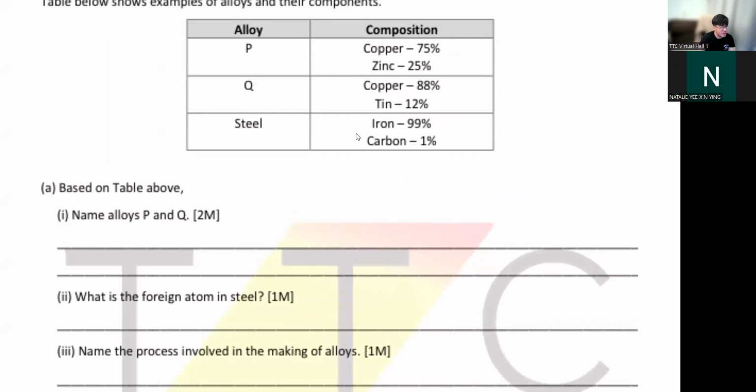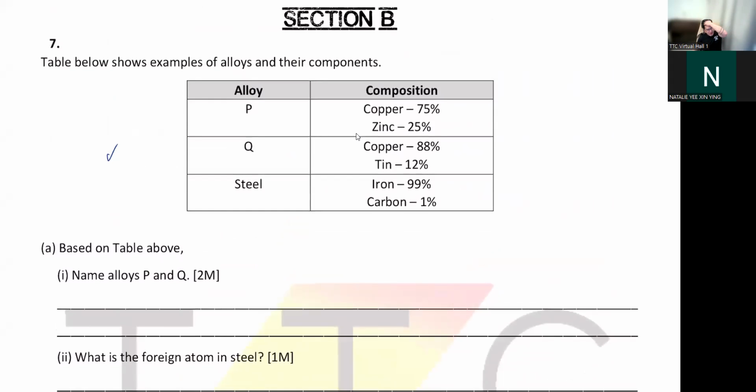So as you can see, the exercises are pretty straightforward. There are three alloys here. First you have copper and zinc. When you see copper and zinc, this is for sure brass. And then you have copper and tin.